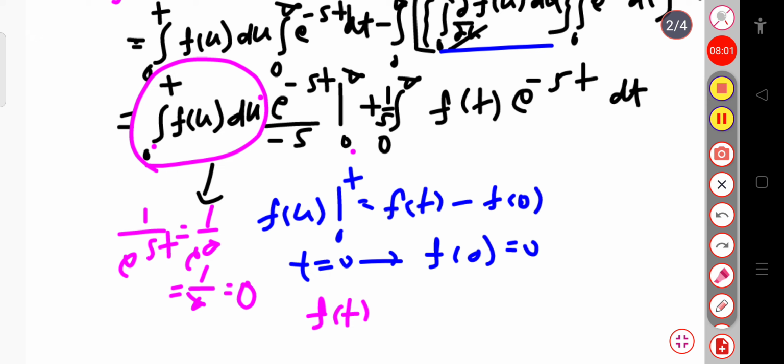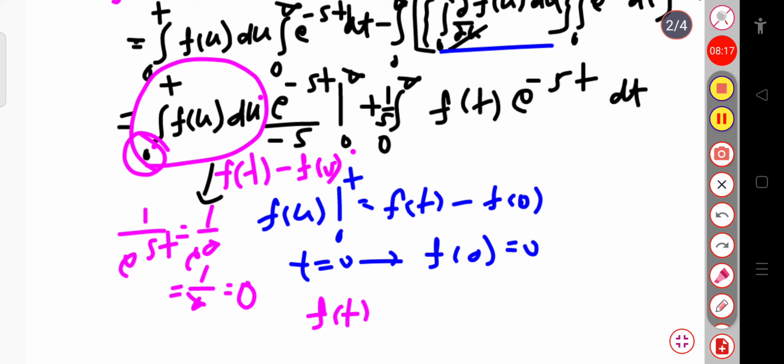So for the upper limit this is f of t, and for the lower limit, when you put 0, this will be f of 0.